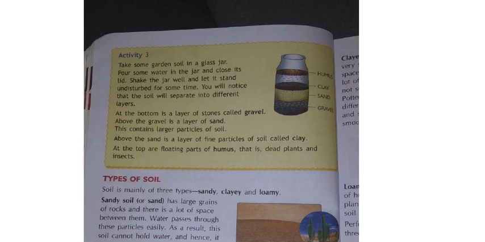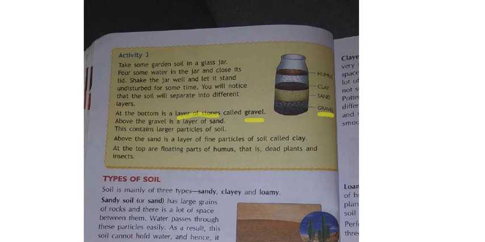In any soil some small stones will be there. When you pour mud or soil into the jar, first all the gravel will be formed at the bottom of the jar. Gravel means nothing but stones. You can see the brown, round ones there. These stones are called gravel. What is the spelling of gravel? Gravel.